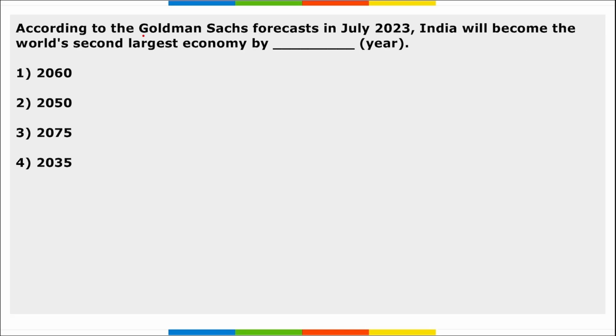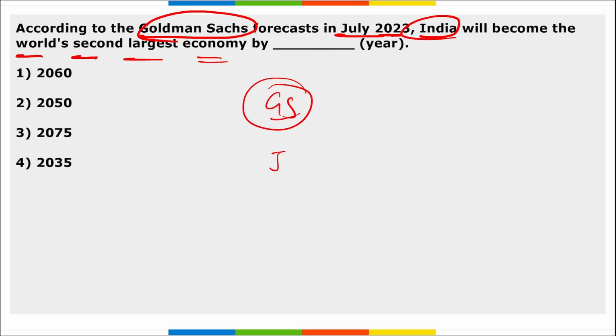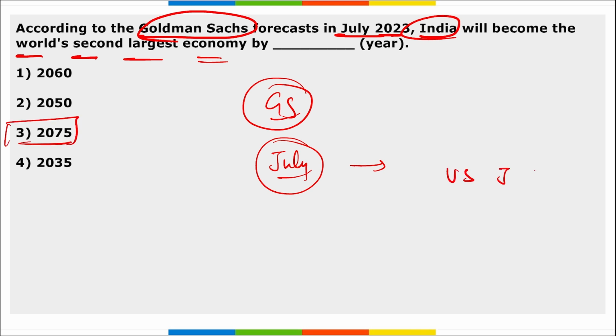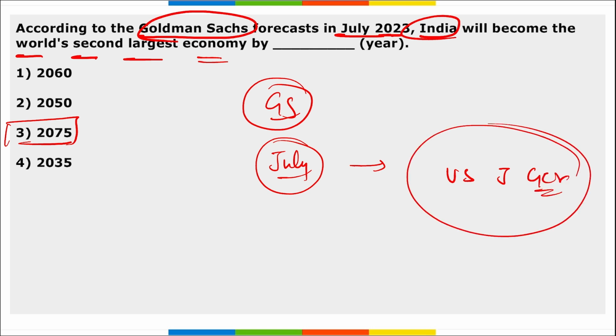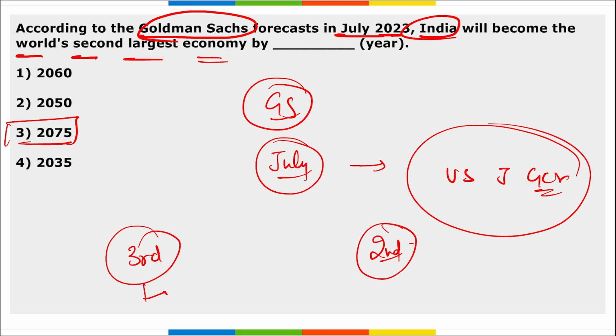Moving on. Next, according to the Goldman Sachs forecast in July 2023, India will become the world's second largest economy by 2075, overtaking the USA, Japan, and Germany. Also, data was released that India will become the third largest economy by 2027.